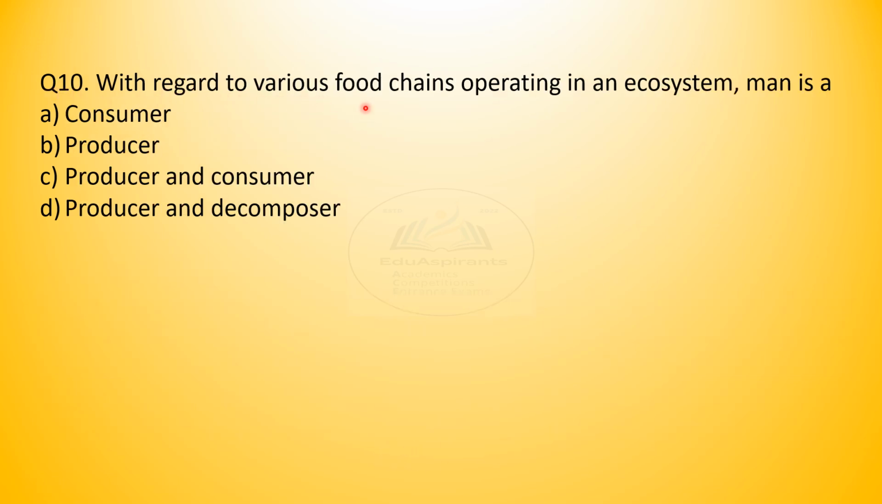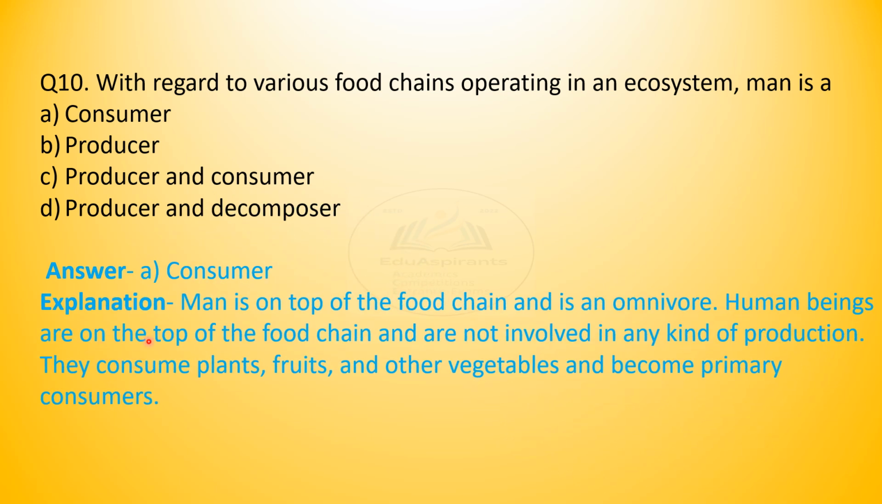Question 10. With regard to various food chains operating in an ecosystem, man is a consumer, producer and consumer both, or producer and decomposer. Mark your choice. Yes, man is a consumer. Man is on top of the food chain and is an omnivore, can eat anything, plant or animal food, or even seafood. Human beings are on the top of the food chain and are not involved in any kind of production. They consume plants, fruits and other vegetables and become primary consumers.